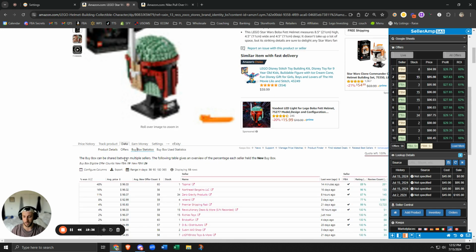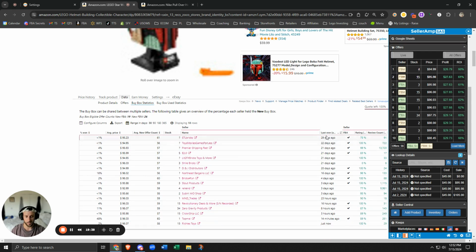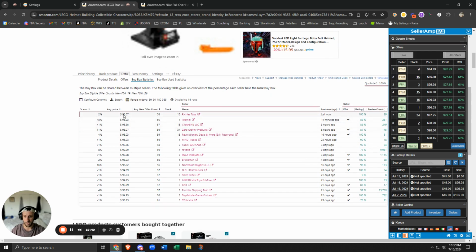So this is the good thing about Keepa, is you can actually filter by who won last, and you could see what their pricing is. So this guy won recently at 96 bucks. This guy won at 98 bucks. So you should always price higher and then reprice down if you're not getting sales. And that's exactly why.